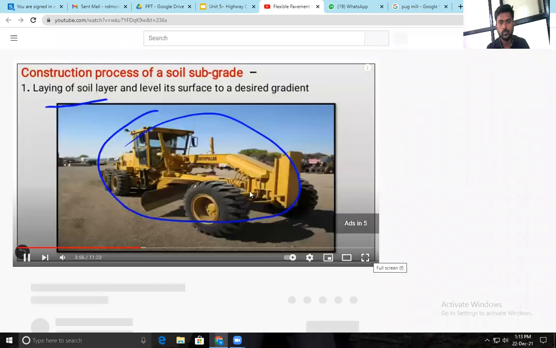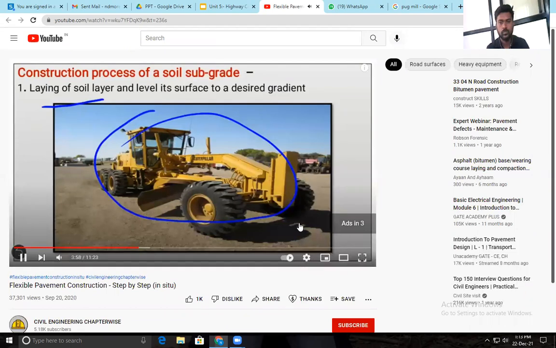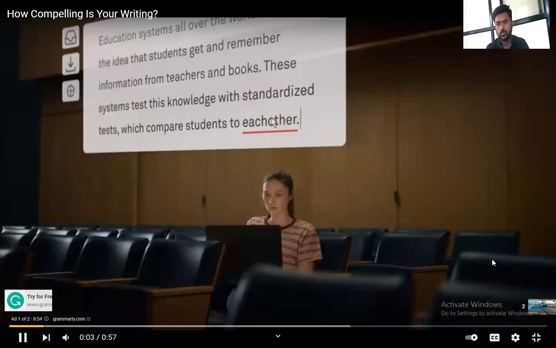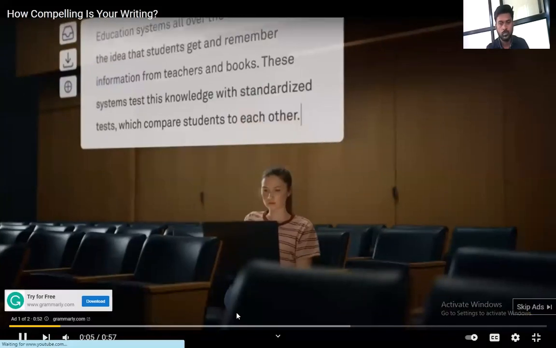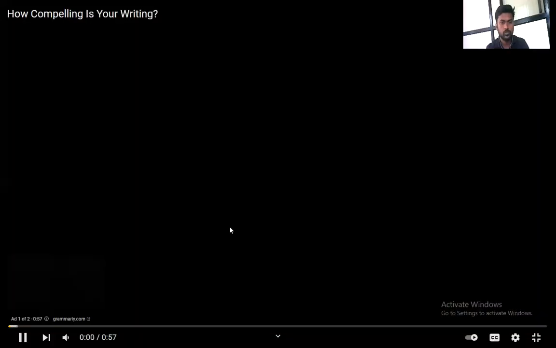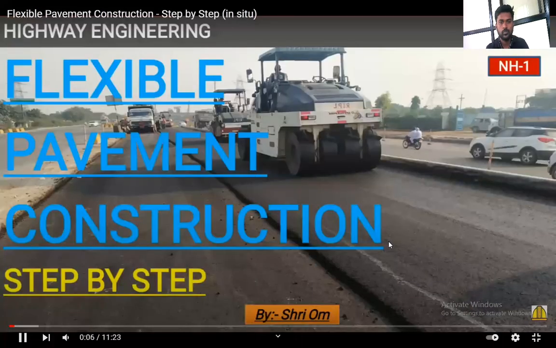से फैलाना and level its surface to a desired gradient. Good grammar and spelling are important, but if you want to write essays that inspire, जितना भी good grammar and spelling are important, but if you want to write essays that inspire, सिविल इंजीनियरिंग चैप्टर वाइज में